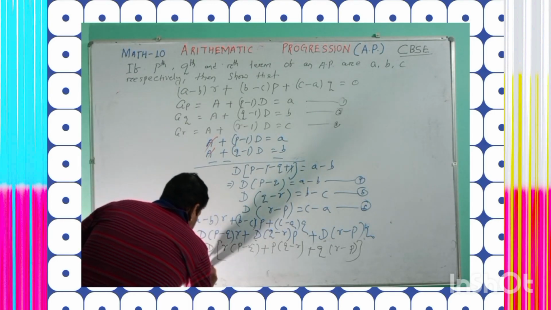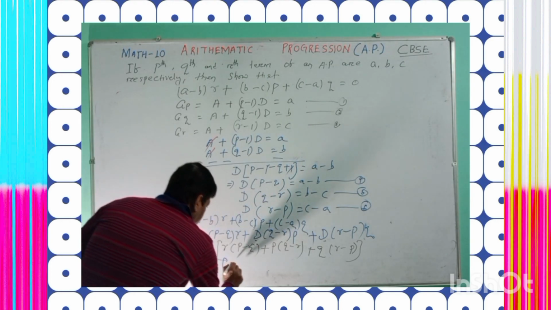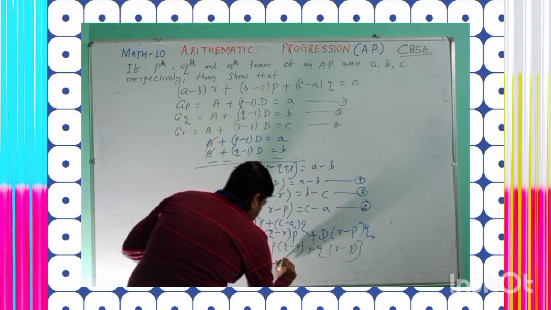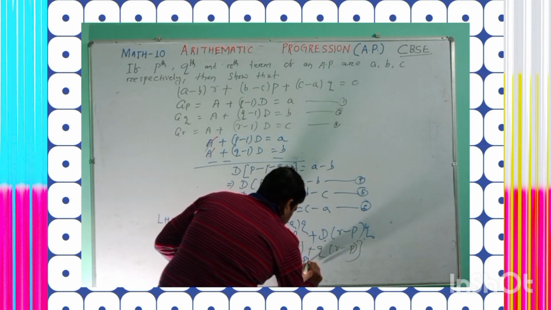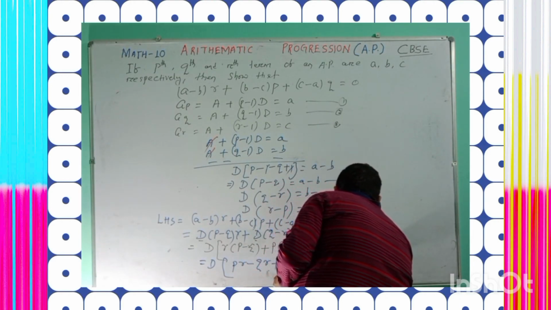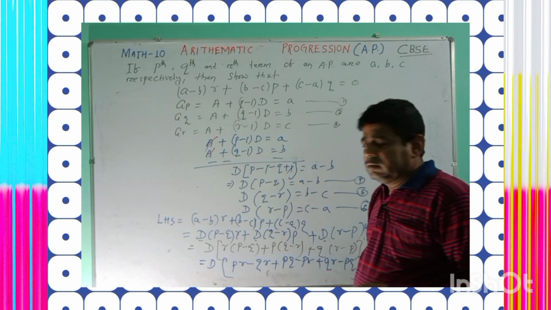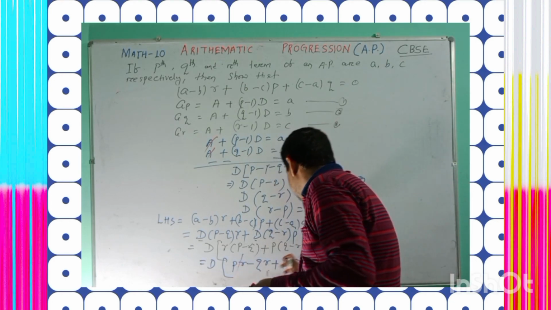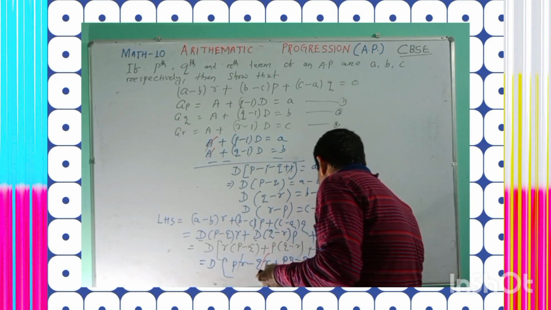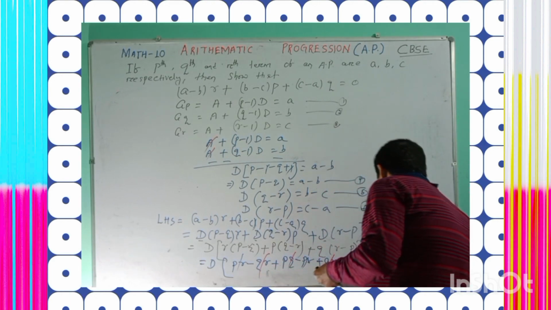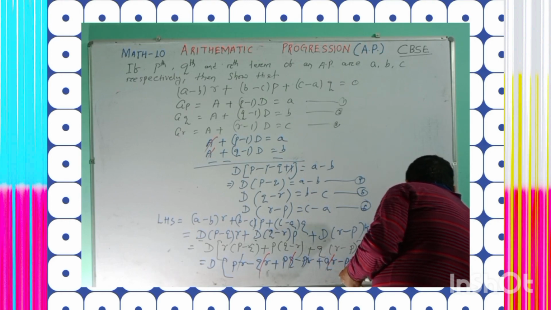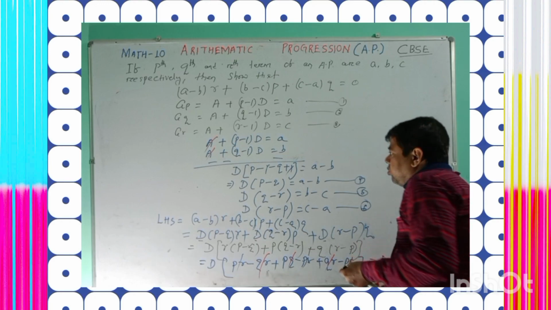So that implies D whole into PR minus QR plus PQ minus PR plus QR minus PQ. Understand? Now plus PR minus PR can be cancelled, minus QR plus QR cancel, plus PQ minus PQ cancel, and it will be D into 0 equal to 0, which is the RHS.